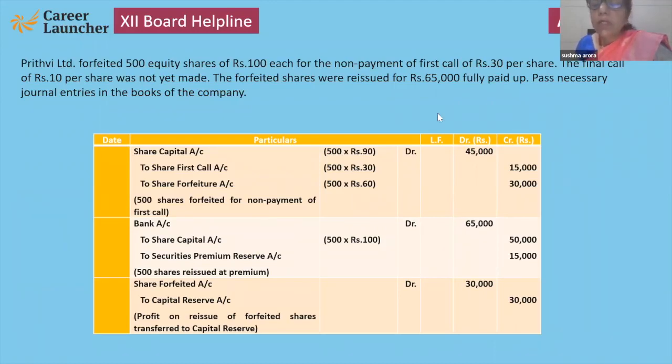In that question, maximum students made the mistake at this place. 65,000 is for the whole shares, not for one share. No need to multiply it. That is the total shares, meaning total 500 shares issued at 65,000 rupees. Please note down. Yes, children. Next question.